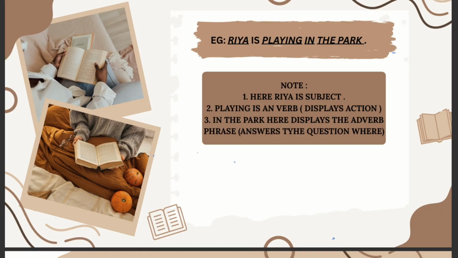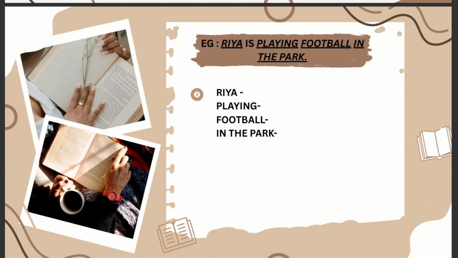Let's move ahead to another example. Okay, so this one I would like for you to solve. Ria is playing football in the park. I would really like to know in the comment section what is Ria. I really don't think anyone will get this one wrong. What is playing in this sentence and what is football in the park? I would really like to see as many comments in the comment section answering this particular example. In the next video, I'll give you the answer to this. Okay, now let's move ahead.